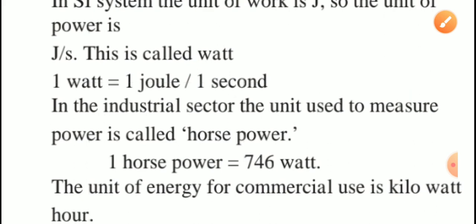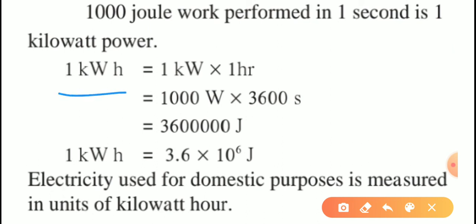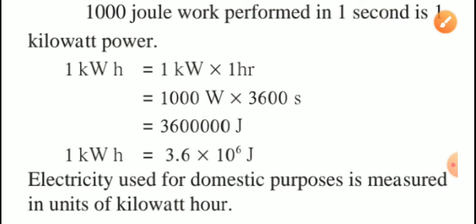The unit of energy for commercial use is kilowatt hour. Now 1000 joule of work performed in 1 second is 1 kilowatt power. So 1 kilowatt hour is equal to 1 kilowatt into 1 hour, which is equal to 1000 watt into 3600 seconds, which is equal to 36 lakh joule. So 1 kilowatt hour is equal to 3.6 into 10 raised to 6 joule. Electricity used for domestic purposes is measured in the unit of kilowatt hour.